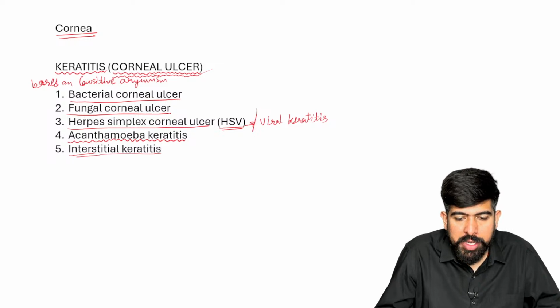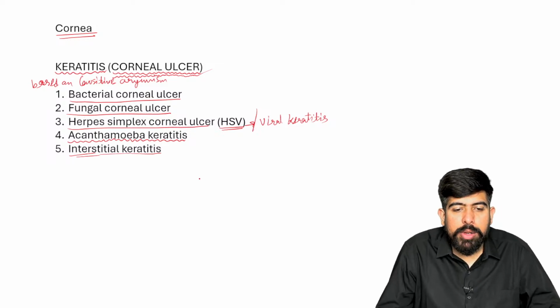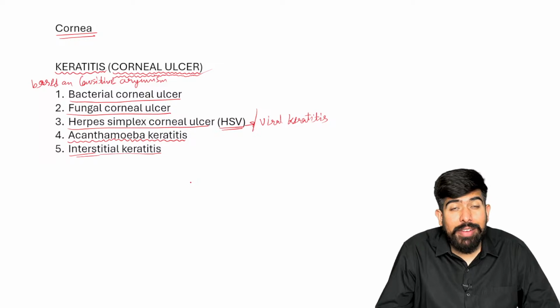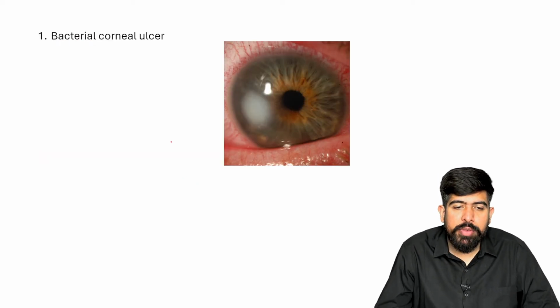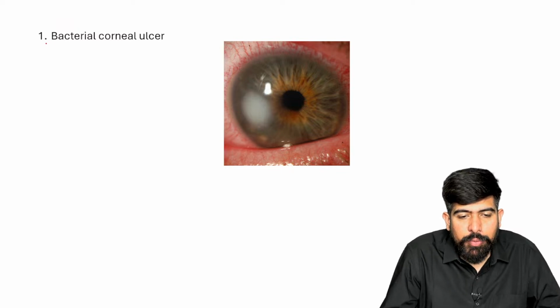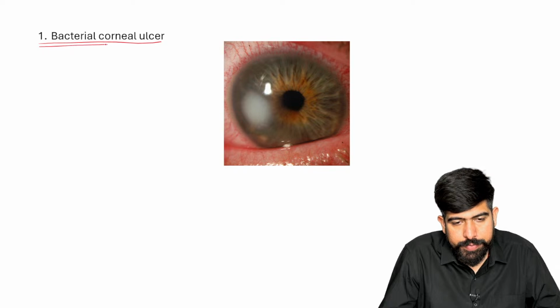Now let's move forward and talk about each type of corneal ulcer or keratitis, one by one. Starting with the first one, which is bacterial corneal ulcer.